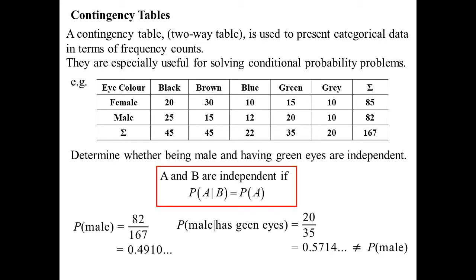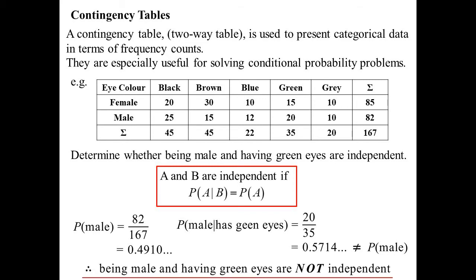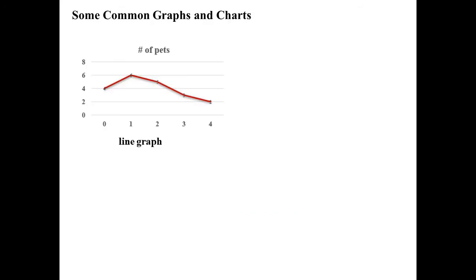That's not the same as probability of male. So no, they're not independent. There is some sort of dependence there according to this data. So, common sorts of graphs and charts that we should be familiar with.